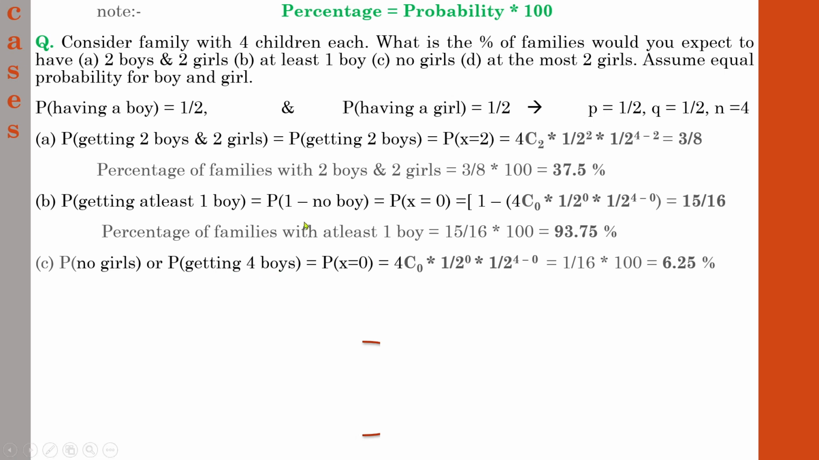So you can find that by letting the number of girls in a family be 0. So let the probability of x equal to 0, and substitute the same in the equation. 4C0 into (1/2) raised to 0 into (1/2) raised to 4 minus 0. And finally, if you solve this, you will get 6.25. I hope you understand the concept. Let us go to the next one.